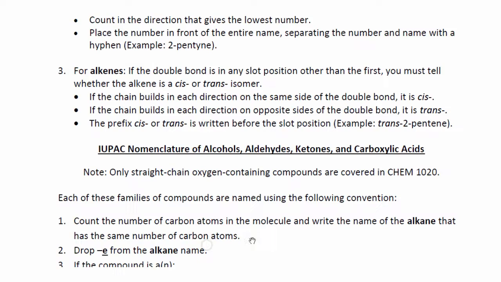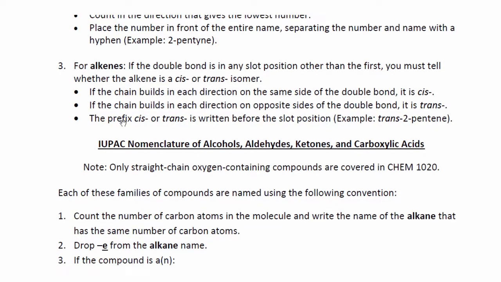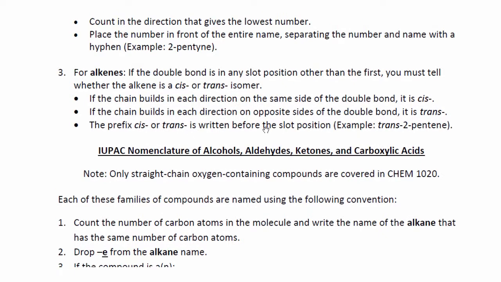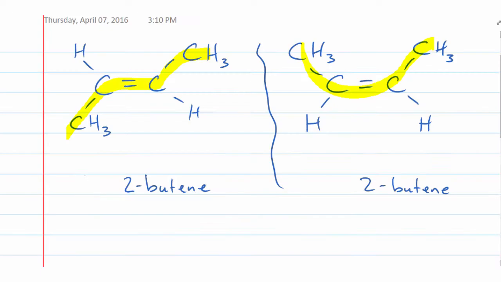But then to deal with the cis and trans, the prefix cis or trans is written before the slot position. So if we wrote it in, this one here would be trans 2-butene. This last one here would be cis 2-butene.